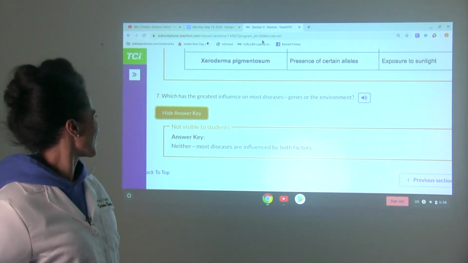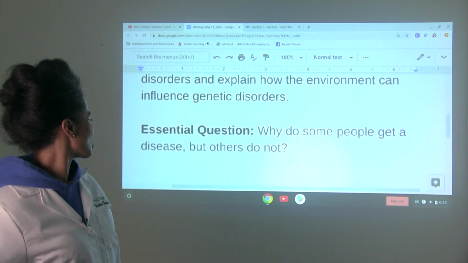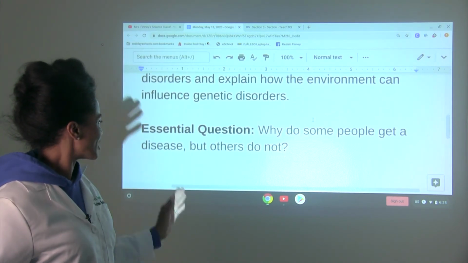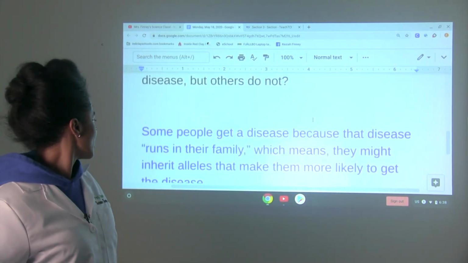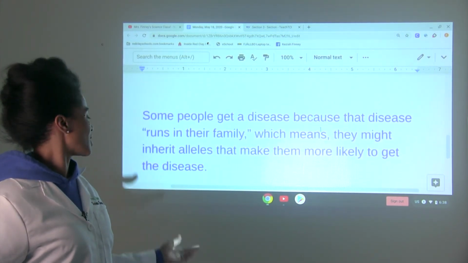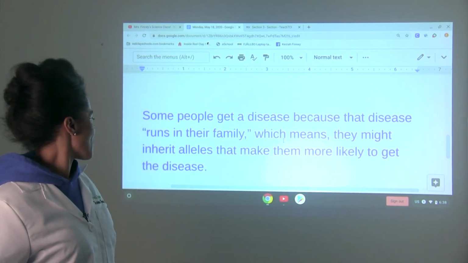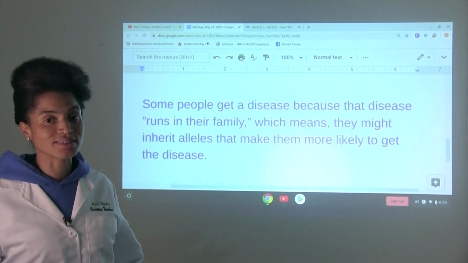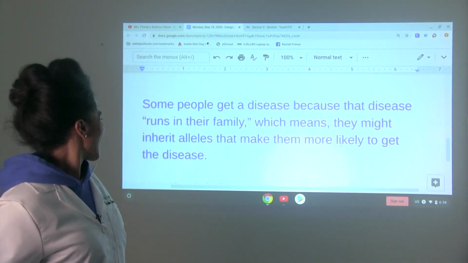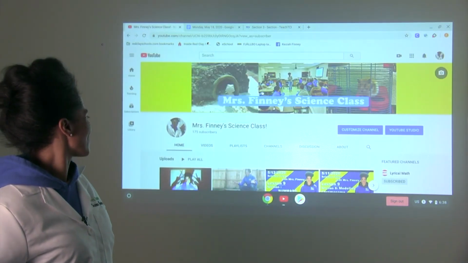Keep that in mind. All right, so we want to wrap up taking a look at our essential question. Why do some people get a disease but others do not? Okay, some people get a disease because that disease runs in their family, which means they might inherit alleles that make them more likely to get the disease. All right, that is it for section 3 and lesson 10.